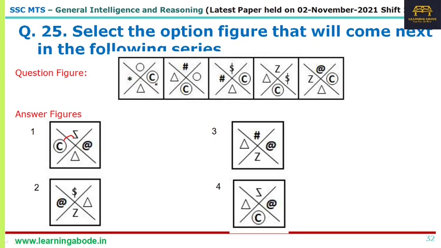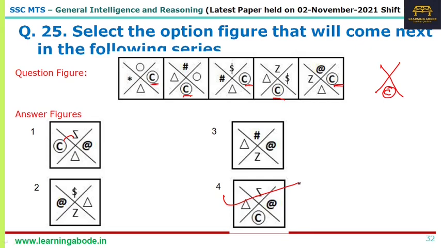First it is on the right, then on the bottom, then again on the right, then on the bottom, then on the right, so next it will be on the bottom. That is true only for one option, so you can just mark it and move on. Do not waste any further time.